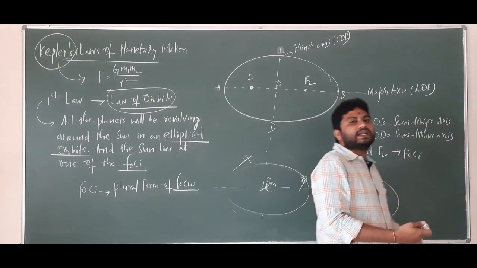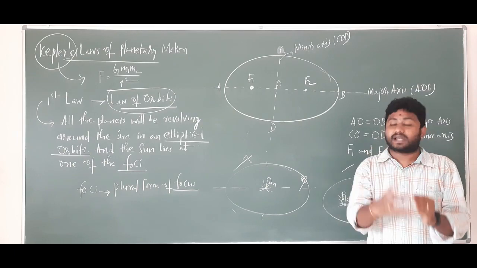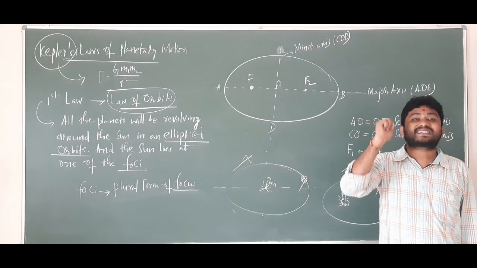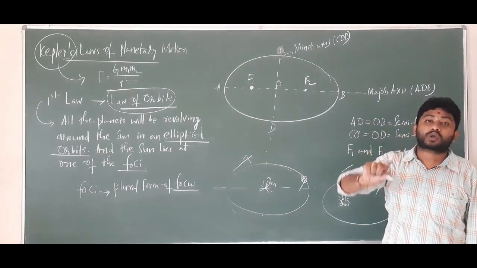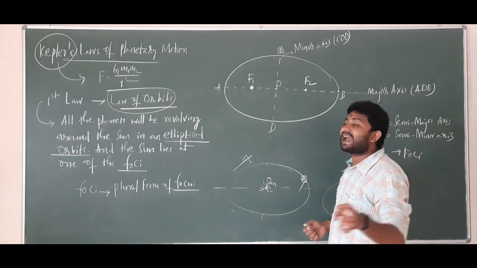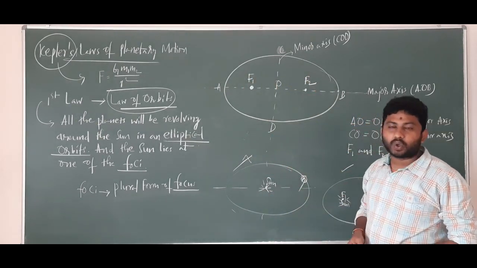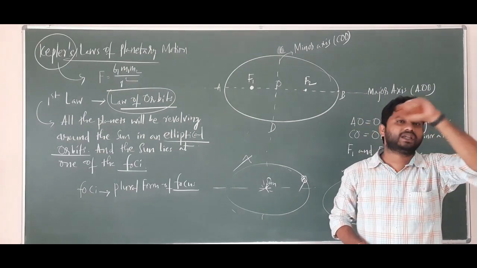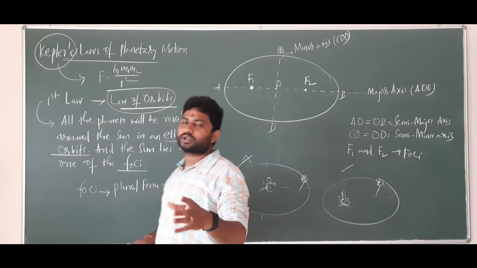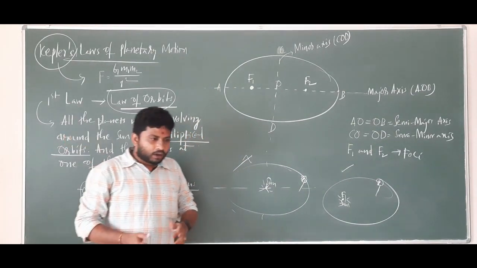Now Kepler's second law we are going to discuss. To understand Kepler's second law, this understanding is very important. Where the sun lies in planetary motion, it will not lie exactly at the center of the ellipse. It lies at any of the foci, maybe here or maybe here. And the planet will be revolving in an elliptical orbit. And listen to me, one important point I am just going to give you here.